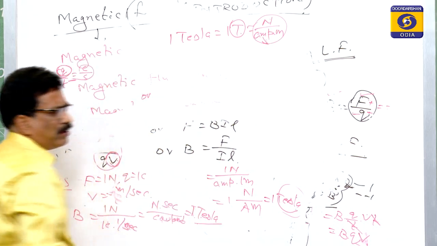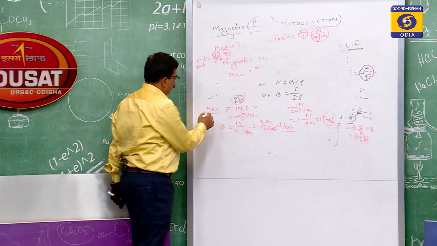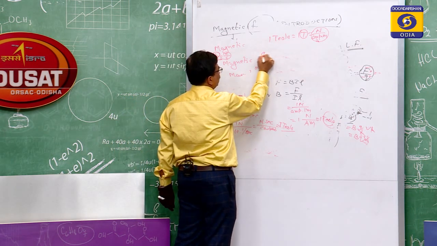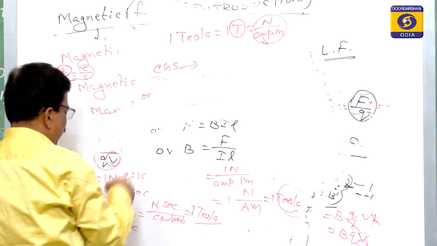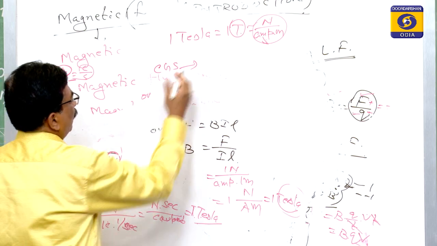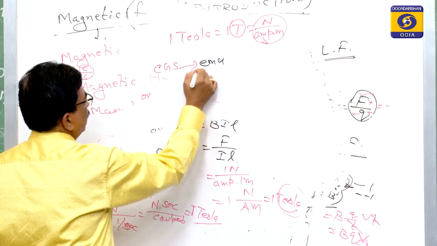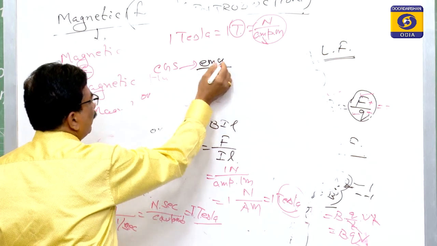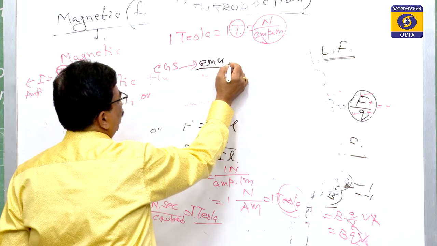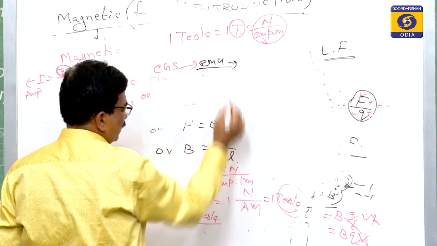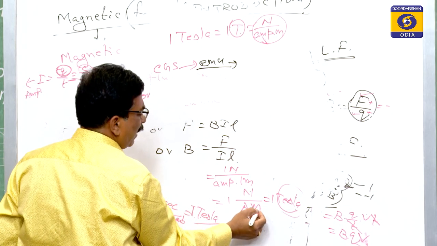Therefore, this is the Newton per ampere meter. If we go for CGS, here it will be the EMU, as I said in the last class, electromagnetic unit. Here the magnetic field is produced. So, 1 Tesla is equal to 1 Newton per ampere meter.